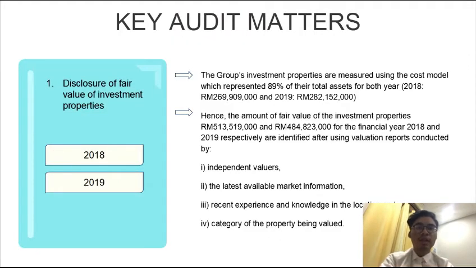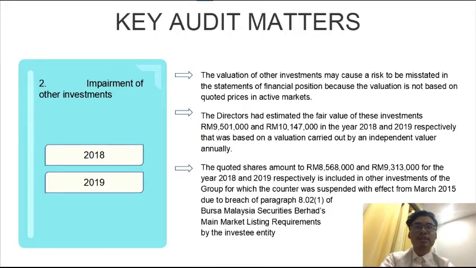Next, we move on to the key audit matters. The first matter is the disclosure of fair value of investment properties that happened in both year 2018 and 2019. In this matter, the amount of fair value of investment properties was valued by 4 approaches. The second matter is the impairment of other investment that also happened in 2018 and 2019. The estimated amount of fair value of this investment was based on valuation carried out by an independent valuer annually.